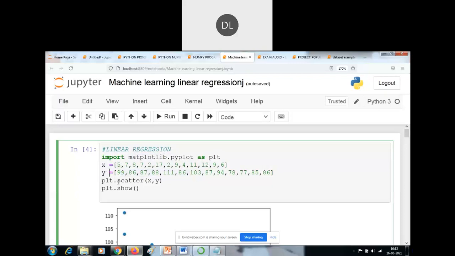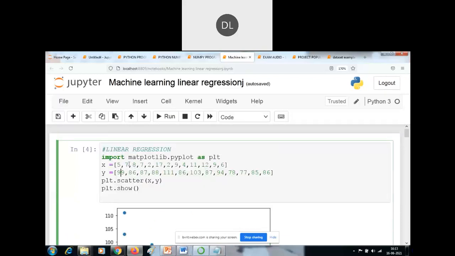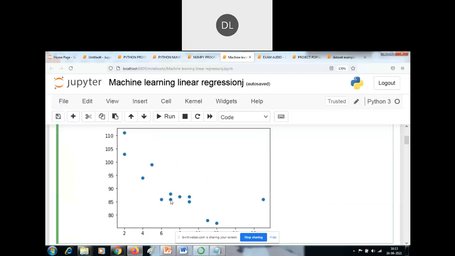So how to use scatter? Now I am going to visualize the data by using the scatter method. Just pass the two parameters to scatter, because the scatter method and show method are defined in plt, which is the alias name of matplotlib. Just pass the x and y coordinate values here. What is the first value of x? 5. What is the first value of y? 99. So 5 and 99. It takes the point from here. And what is the second point? 7 and 86. So again it creates a point at this value.